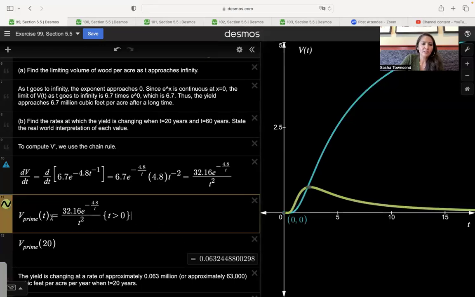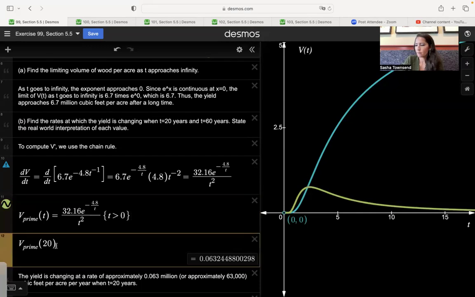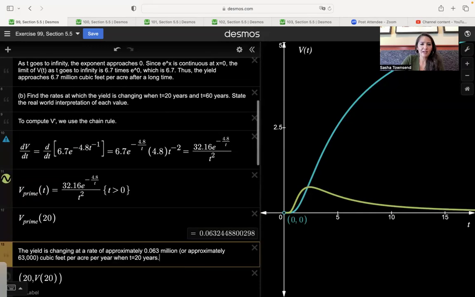Now, if we evaluate this function v prime at 20, we did that on paper and simplify, we get this 0.063 number. So that's telling us the yield is changing at a rate of approximately 0.063 million, or 63,000 cubic feet per acre per year when t equals 20 years. And if we want to, we can graph that point.